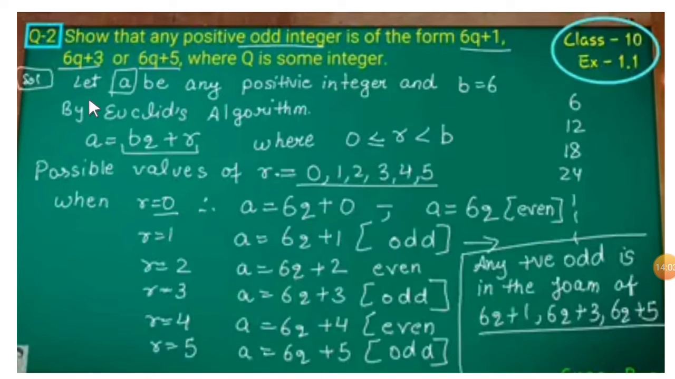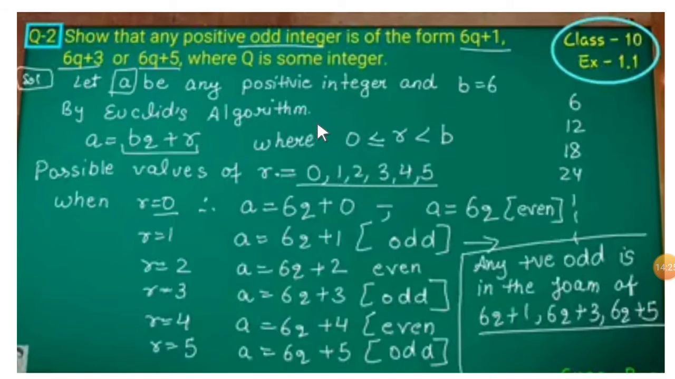Solution. Let a be any positive integer and b is equal to 6. Why do you have to take b is equal to 6 here? Because you have to show any odd integer is of the form 6q plus 1. So the b value here is 6, so you have to consider b is equal to 6.